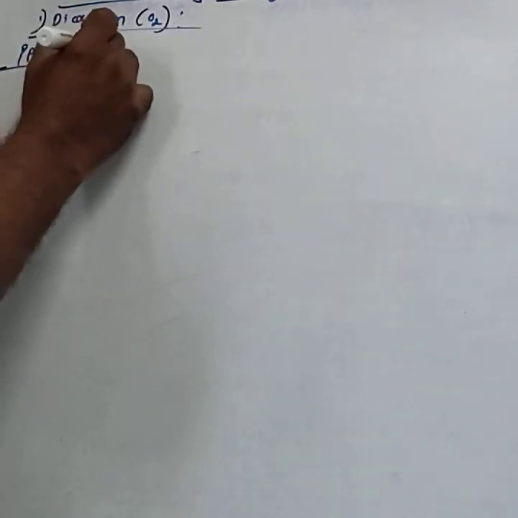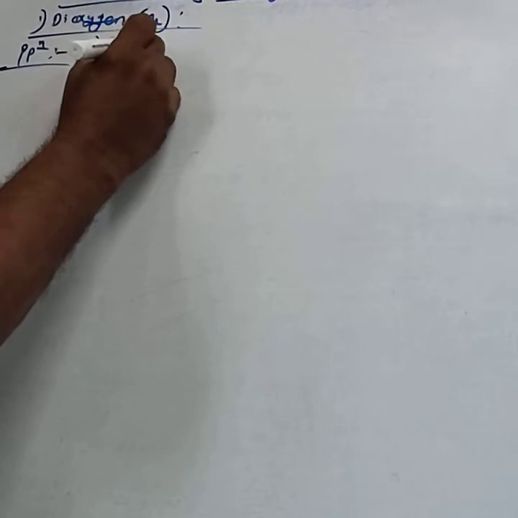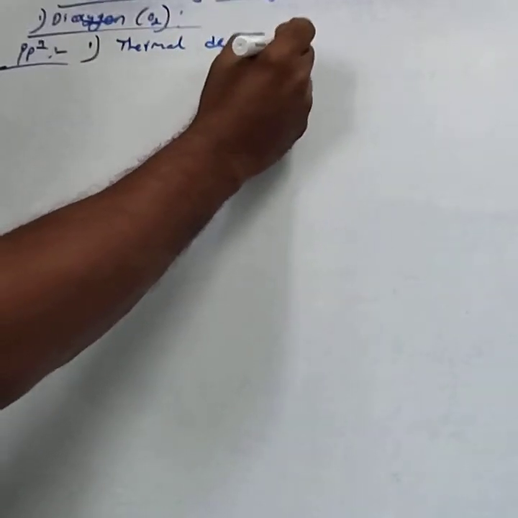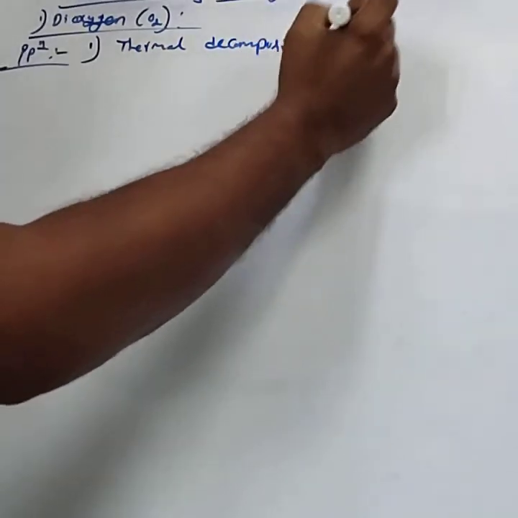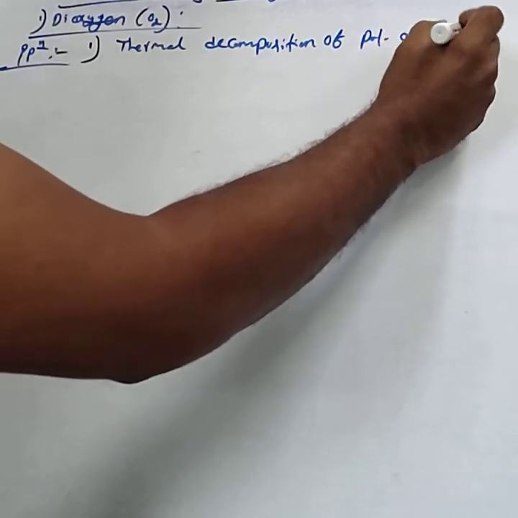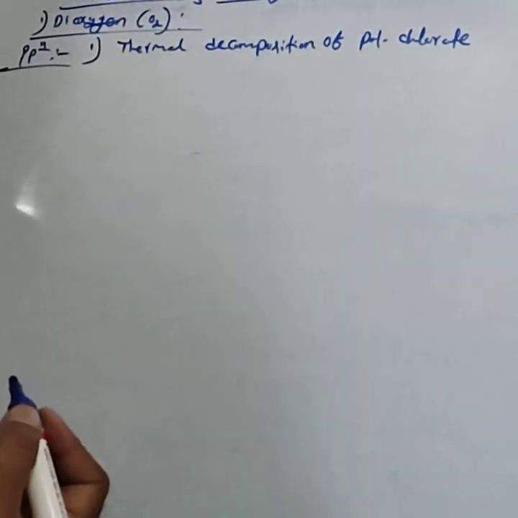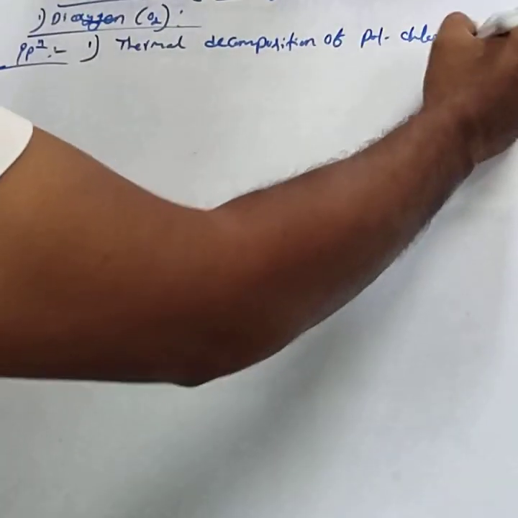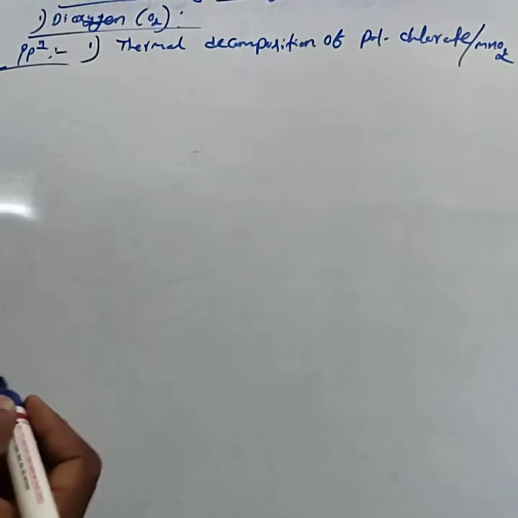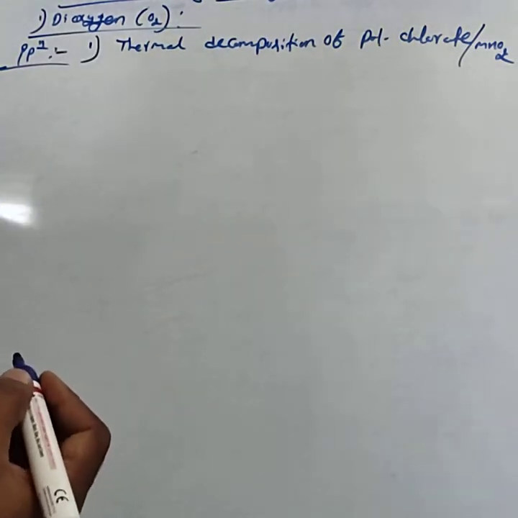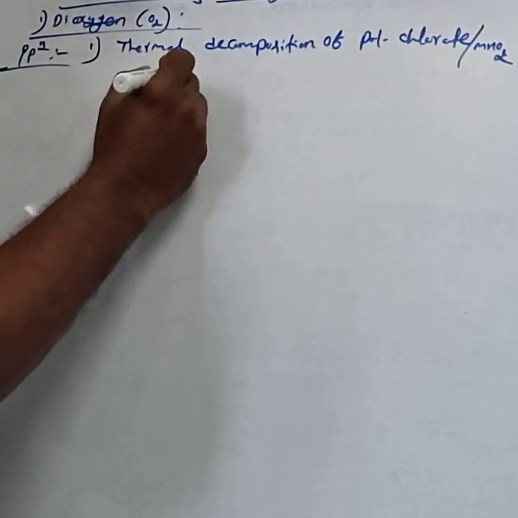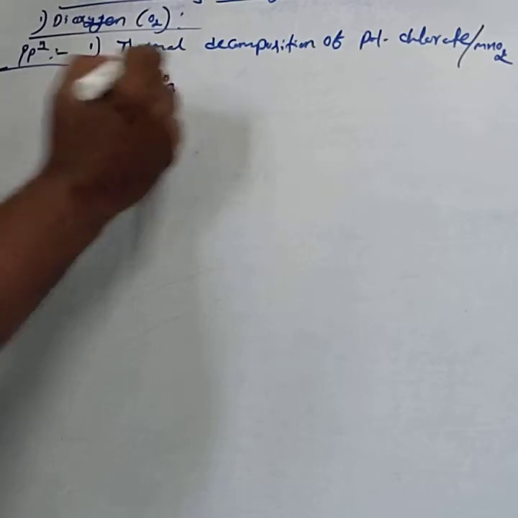For the preparation, the first method is by the thermal decomposition of potassium chlorate in the presence of MnO2, manganese dioxide, as the catalyst. The potassium chlorate formula is KClO3.